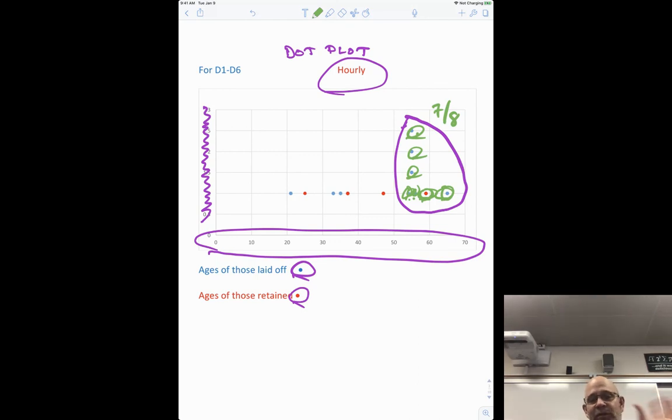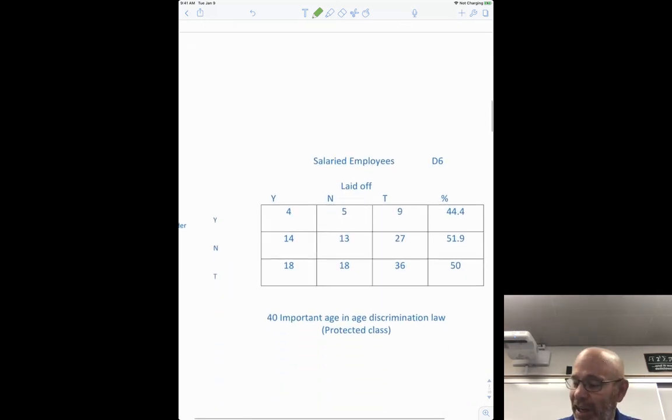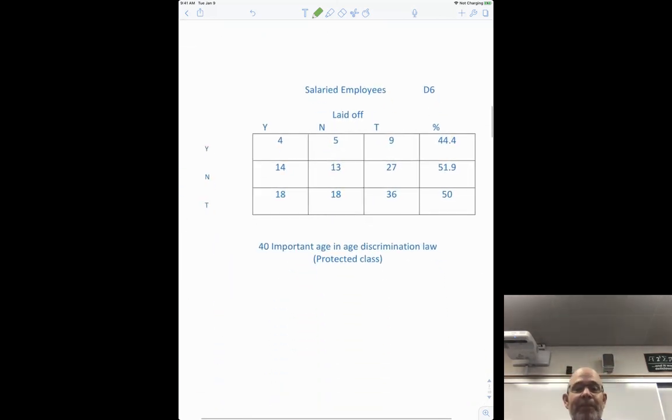So this section, we'll dig a little bit more in section 2, but this section right now is just to look at some charts, analyze, come up with your opinion and get used to writing. The writing and the explaining is a pretty important tool. You can look at charts this way. Okay, these are now salaried employees.